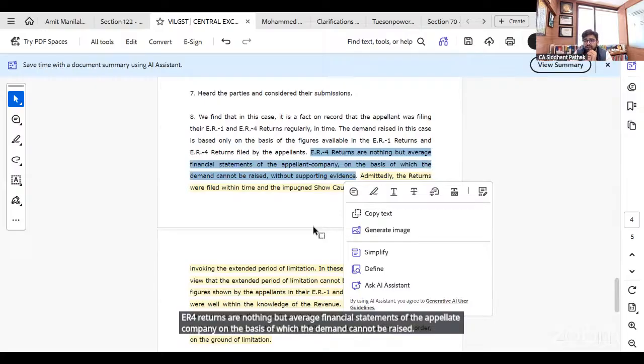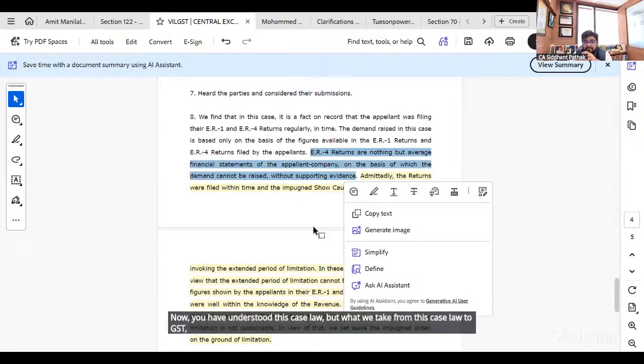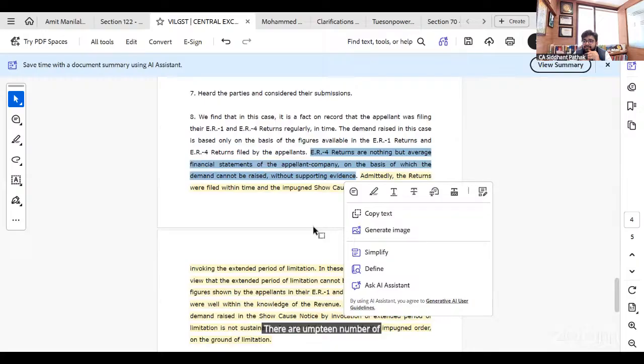Now, you have understood this case law, but what we take from this case law to GST: there are umpteen number of show cause notices that have been issued since 2017-18, and till date they are being issued on the basis of a difference found between two returns, say GSTR1 or GSTR9 or GSTR1 or 3B. It could be anything. Now, my first point is, and I always take this ground, that merely on the basis of a difference identified between two returns, say GSTR 1 and GSTR 9, you cannot propose a demand.